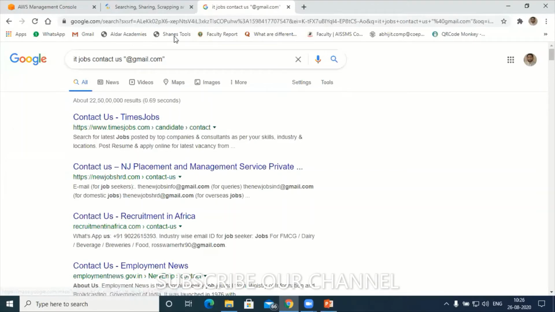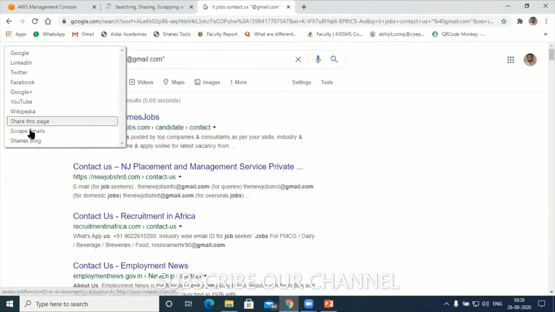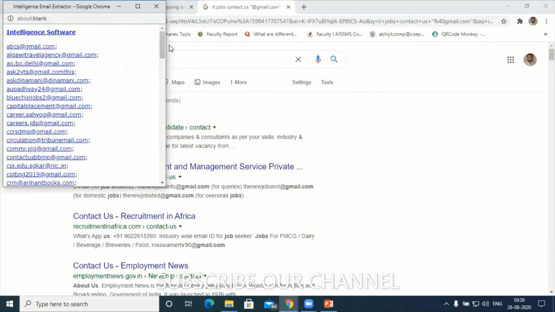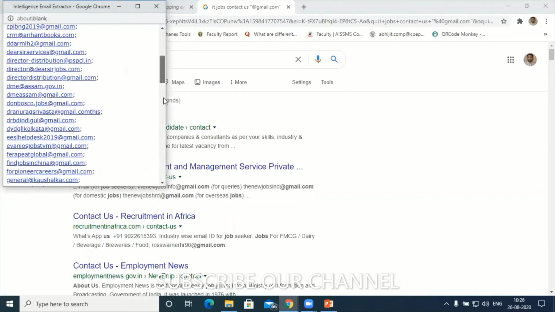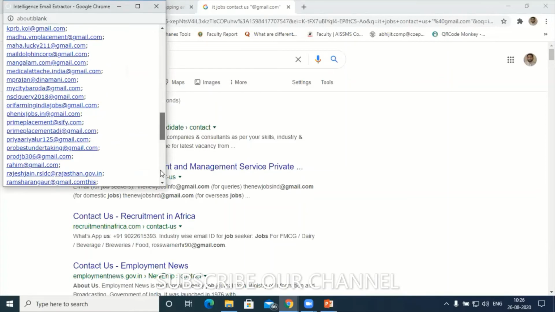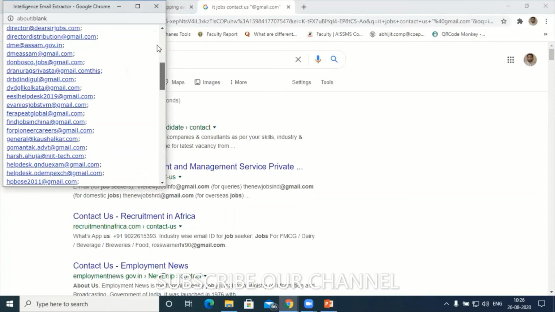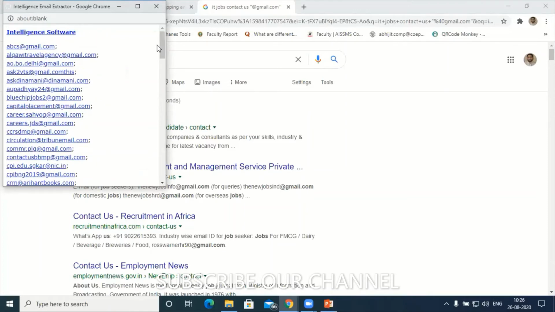Again I'll go to Shane Tools. Again you scrap the email addresses. Now that means we are going to get all the email addresses which are related to the IT job. Now we can market our resume. Understood? But the problem here is in regular marketing, we will be sending one email at a time. This is going to kill a lot of our time. So we can make it in bulk.